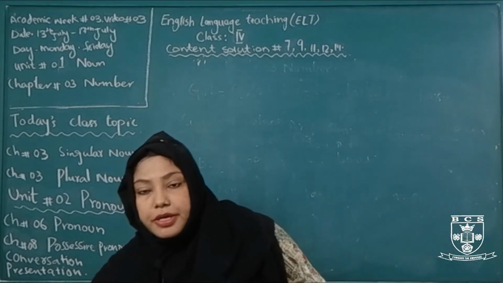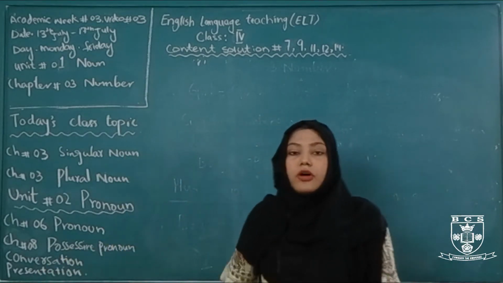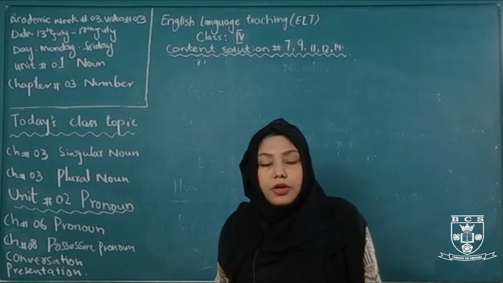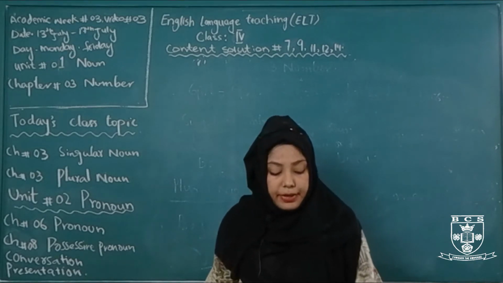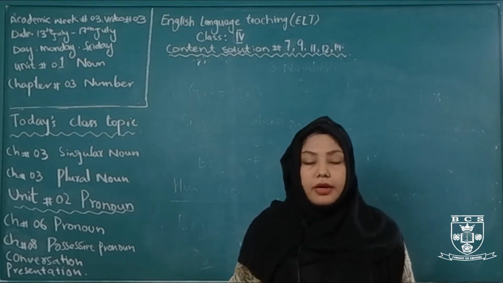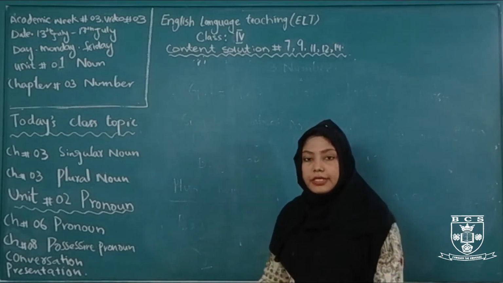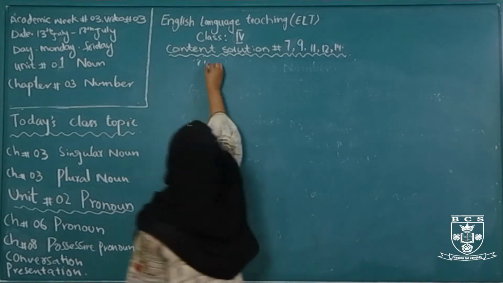Our next topic is rules to make plural from their singular noun. आपके पास बहुत सारे rules होते हैं for applying them to make the plural, जिसको apply करके आप plural बनाते हैं.